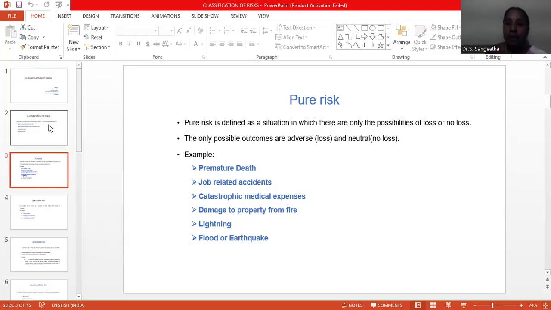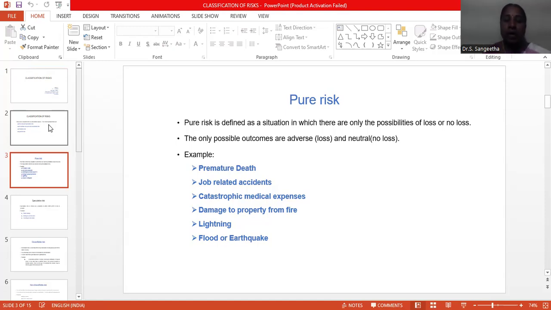For example, the insurance company insures a policyholder's automobile against theft. Suppose the particular car has been stolen. At that time, the insurance company is responsible to bear the loss. Suppose it is not stolen, there is no way to claim against the theft.